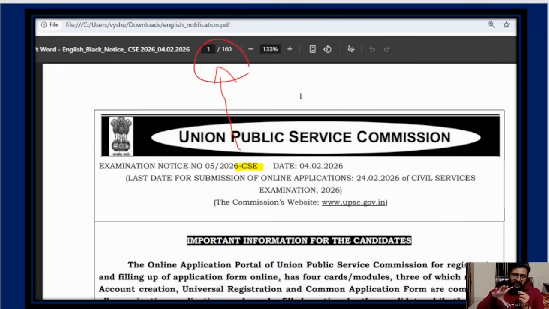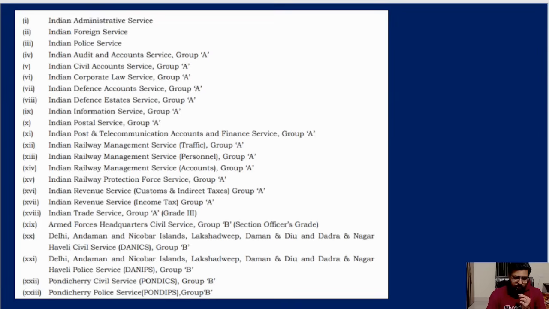Meaning, only the first 70 to 80 pages are valid for us. The remaining is all your syllabus, copy paste only, and the remaining annexures and all. So this 160-page PDF is your notification. Here only the main changes are there, and what all is to be done. The basics you know anyway.